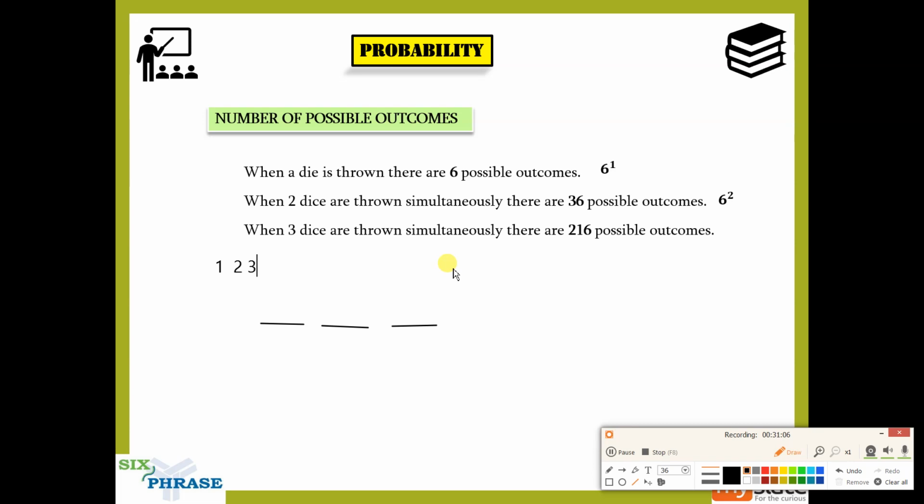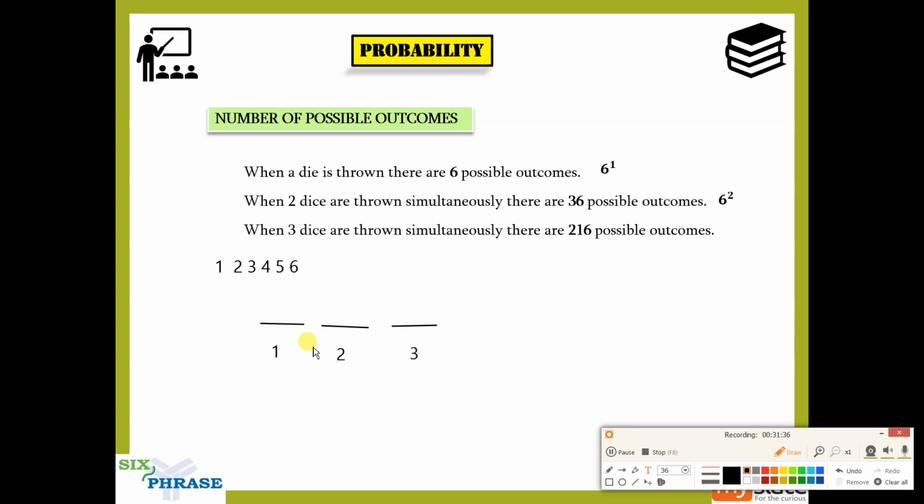These are the possibilities, right? 1 2 3 4 5 6. Now you have thrown three dice. You can repeat the digits, right? The digits can be repeated. For example, when you throw three dice, here you can have one. Similarly here, when I say digits, it is not digits, it is the value of the dice. So this is dice 1, this is dice 2, this is dice 3.